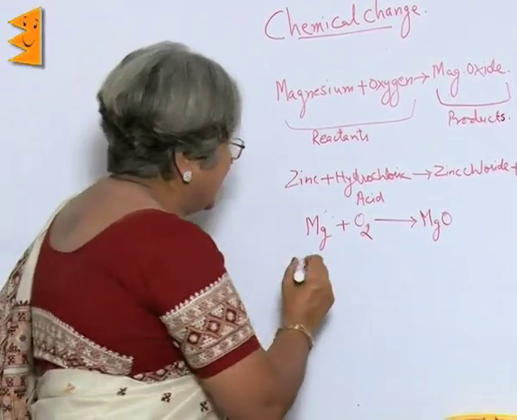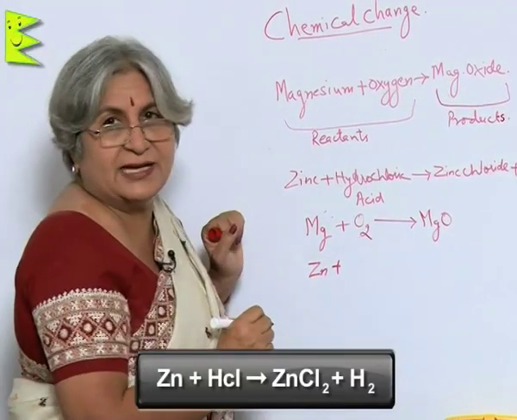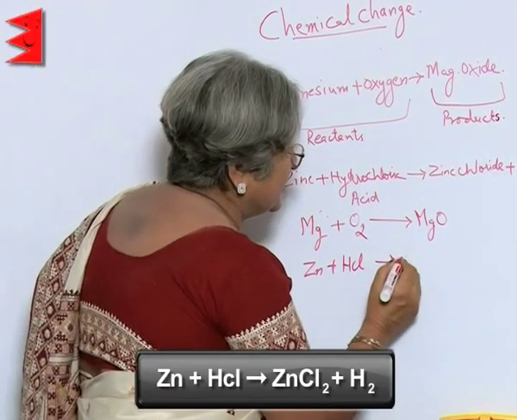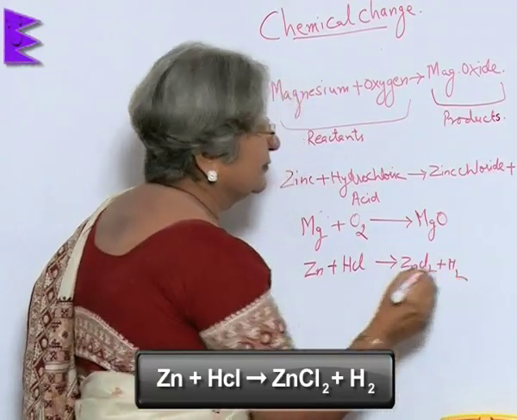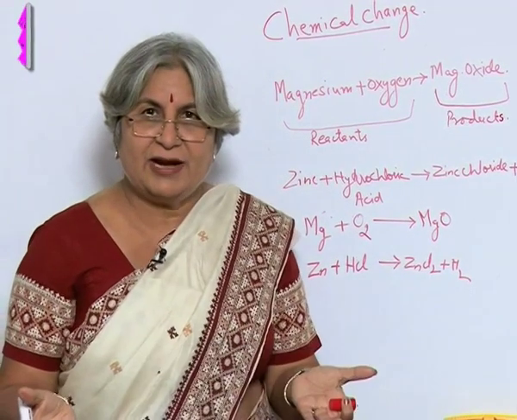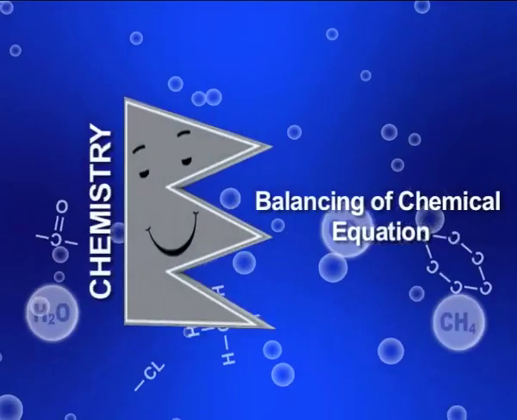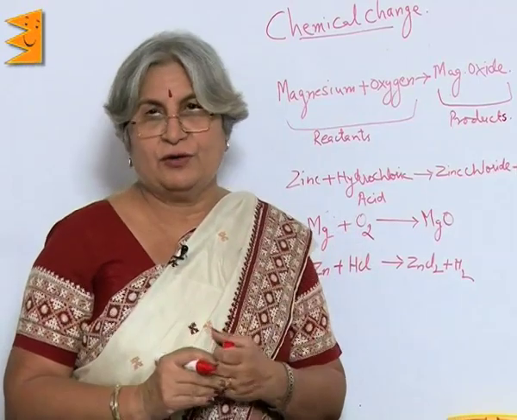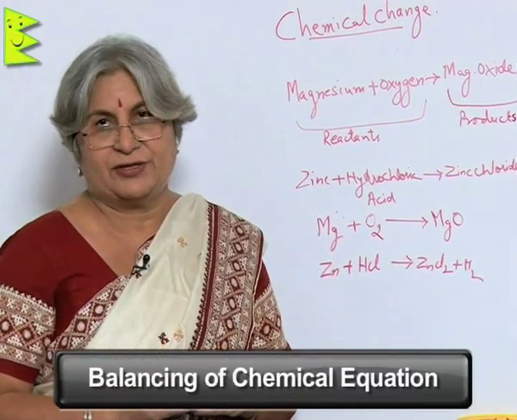Now, in the second case, zinc is Zn, hydrochloric acid is HCl, and what we get is zinc chloride plus hydrogen. Straight, no need to explain too much. From here we move on to the next step, that is balancing of the chemical equation.